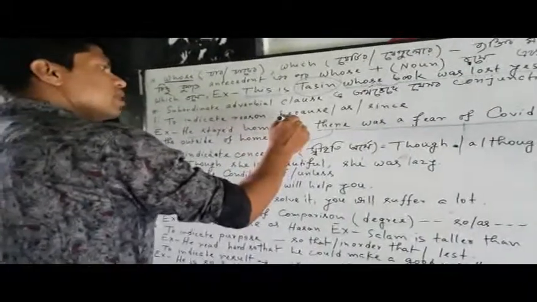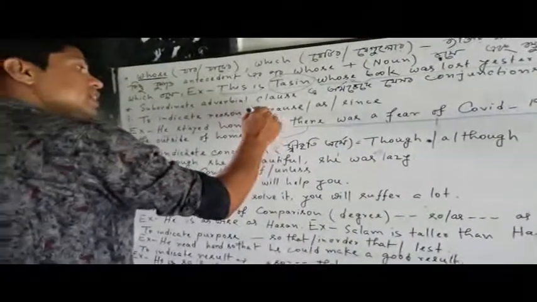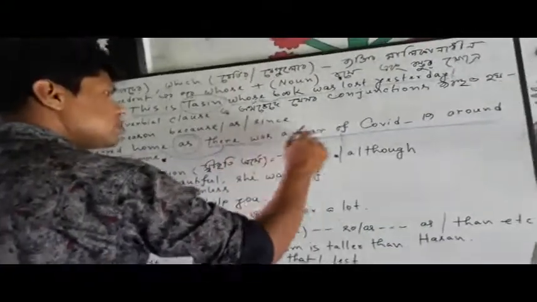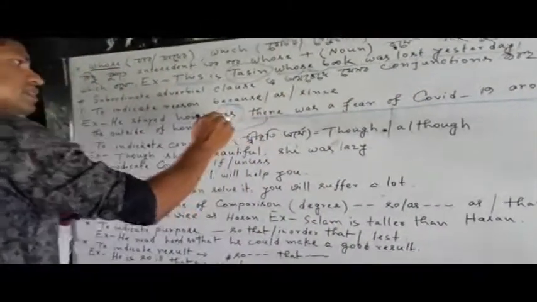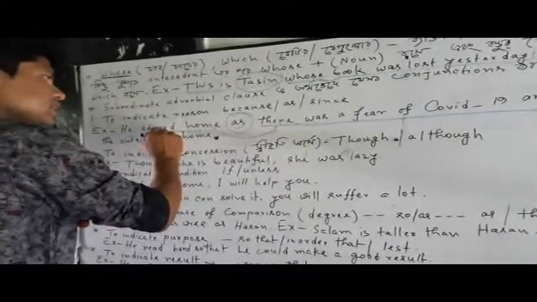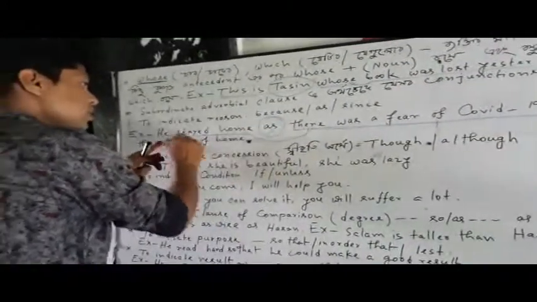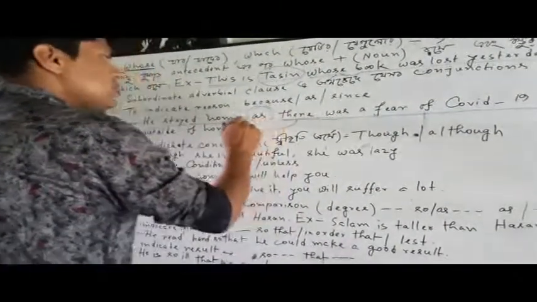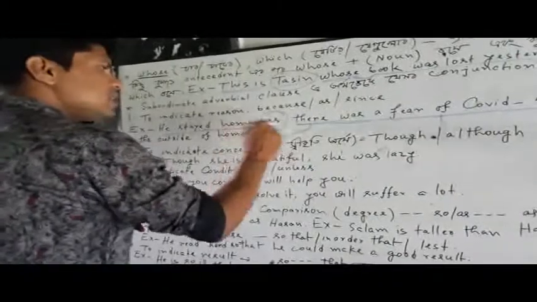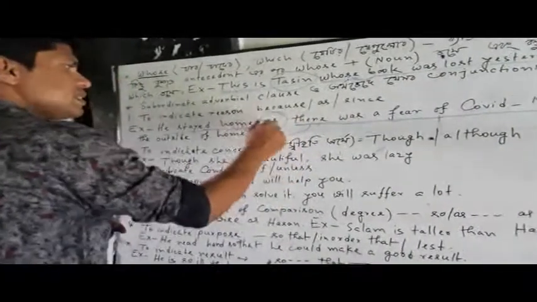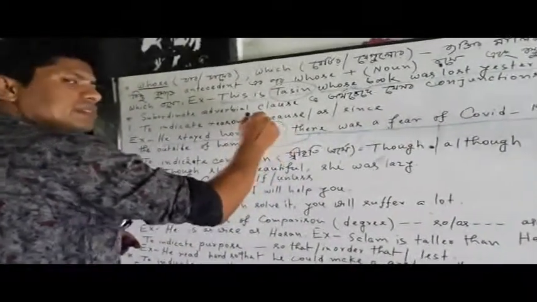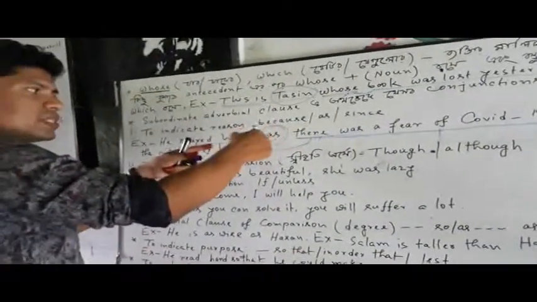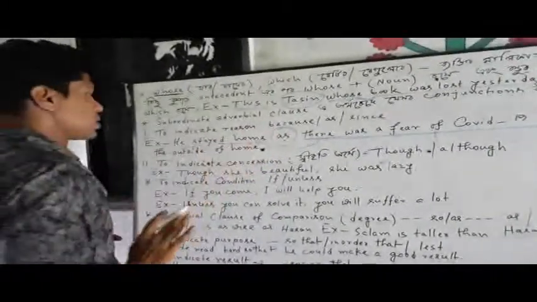And what is the part of conjunction here? As, it is a reasonable statement. So as is here to connect this main clause with this subordinate clause. So as is just here to connect this part with that part. So as is the reason expressing conjunction here. So as is contributing here to join the two parts all together. Okay, my dear students.